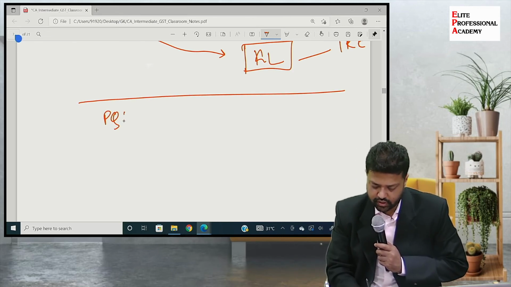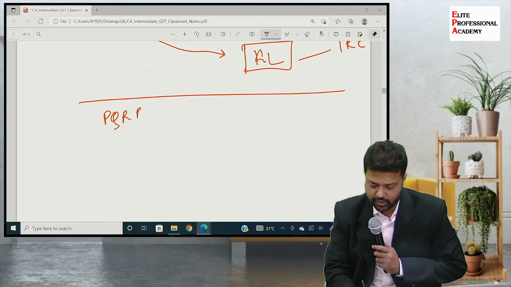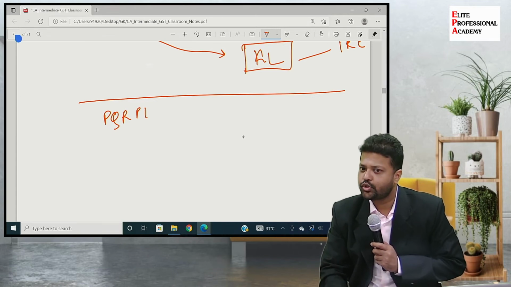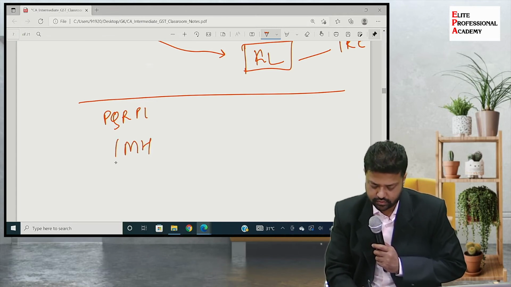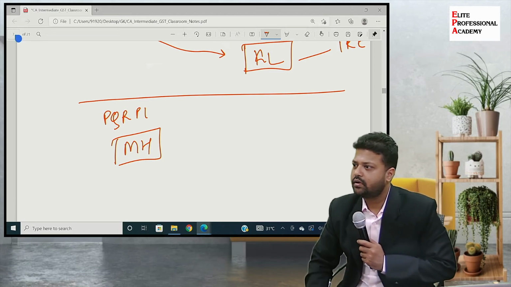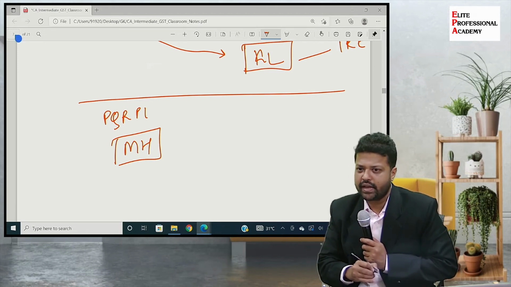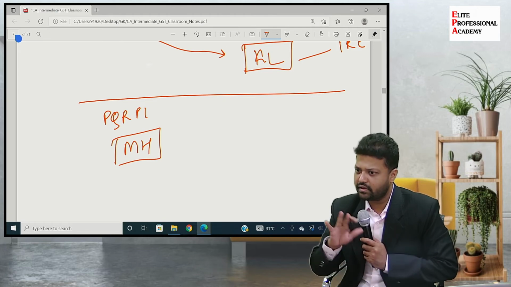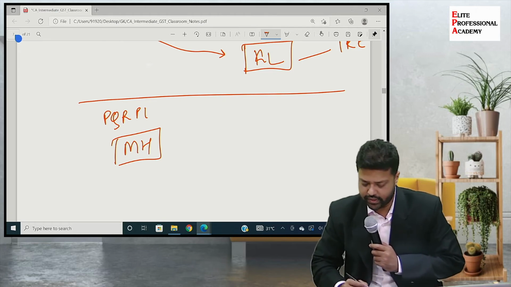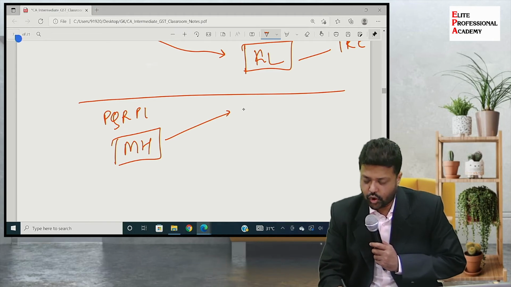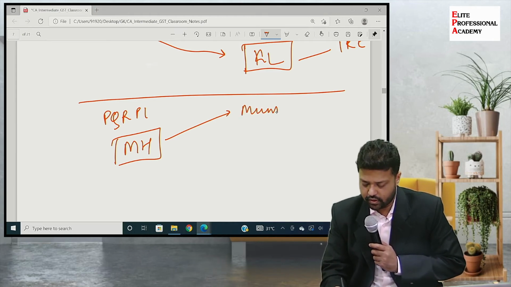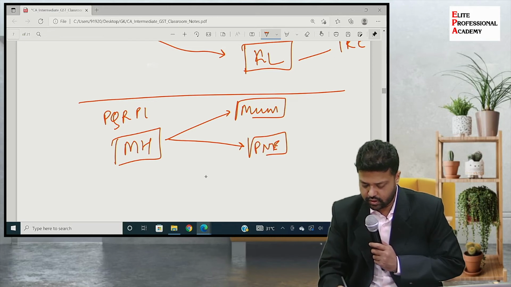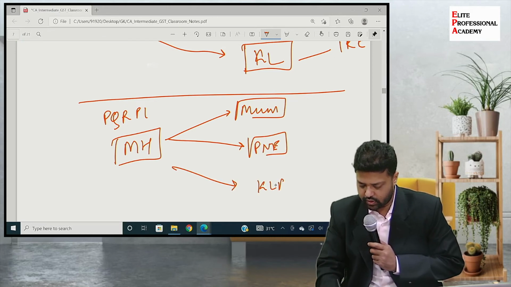This PQR Private Limited is only operational in Maharashtra. Private limited is the example I am taking, it is the same for individual, HUF, LLP, everything. This is operational in Mumbai, Pune, and Kolhapur.